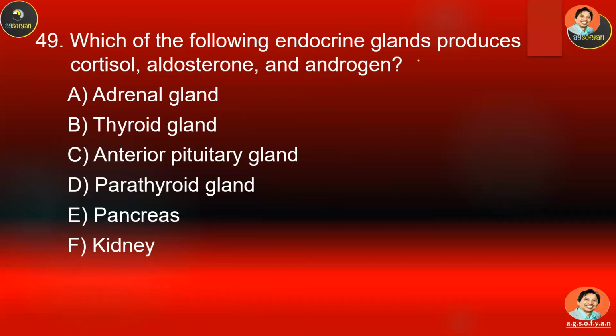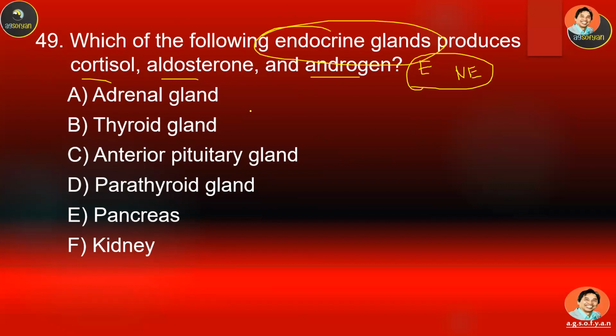Which of the following glands produce cortisol, aldosterone, androgen, including epinephrine and norepinephrine? There are 5 hormones actually produced by this gland. Which one is that? A, B, C, D, E, or F.